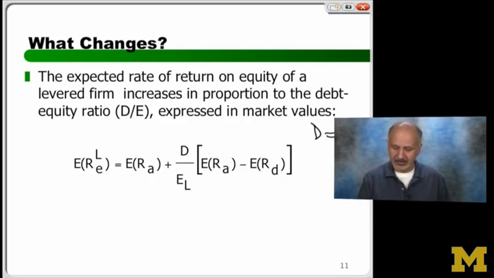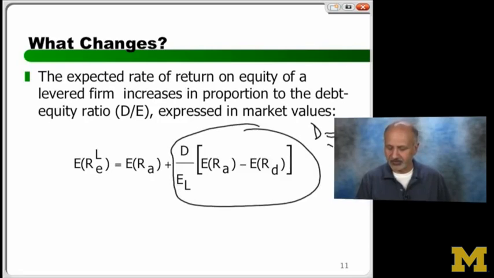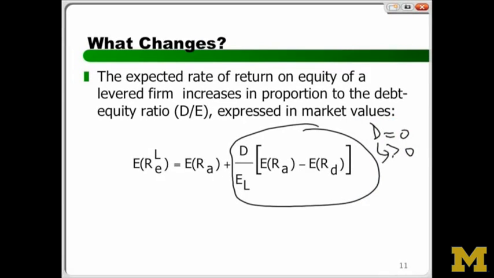The second part of the equation has to do with debt being greater than 0. If debt is 0, the second part of the equation goes away. Yes? So what are you left with? The return on assets and return on equity have to be the same. For which company? A company which has no debt.